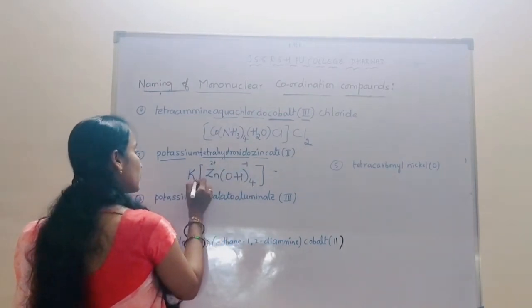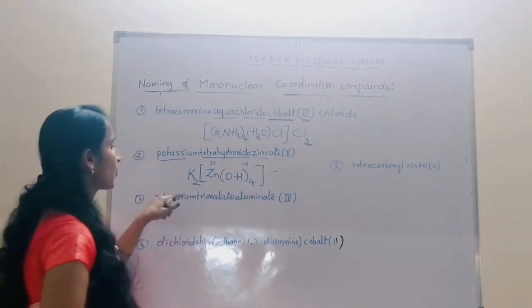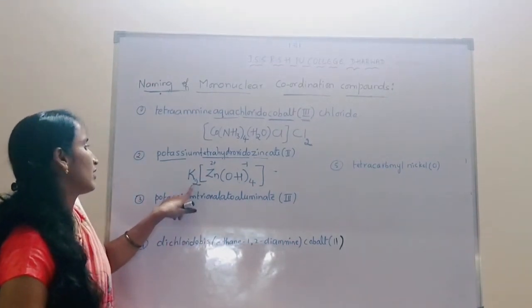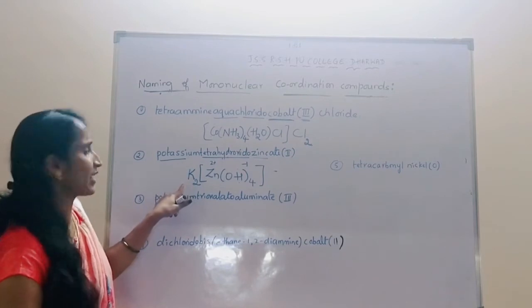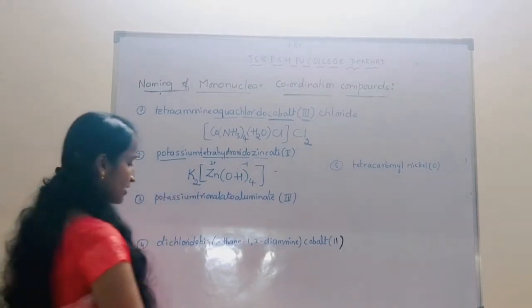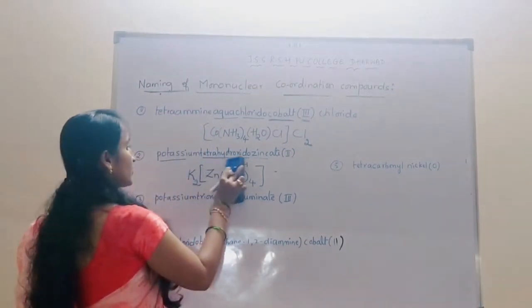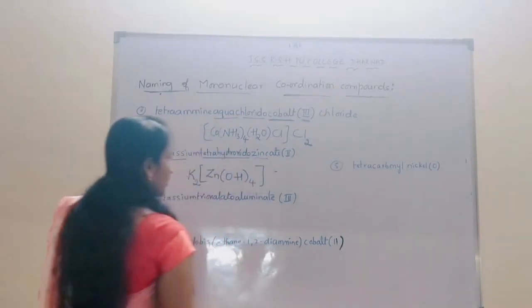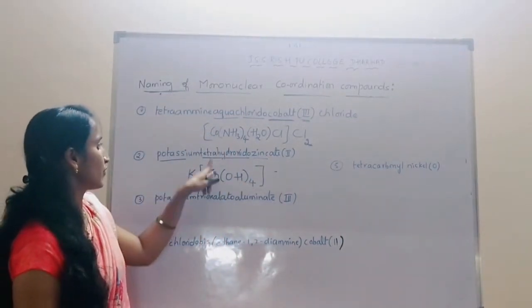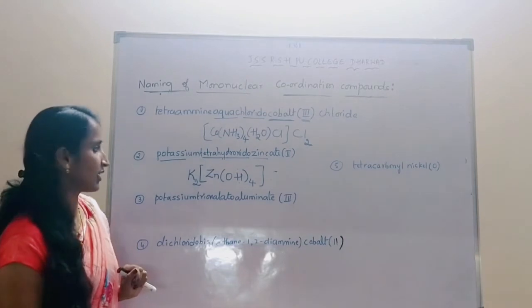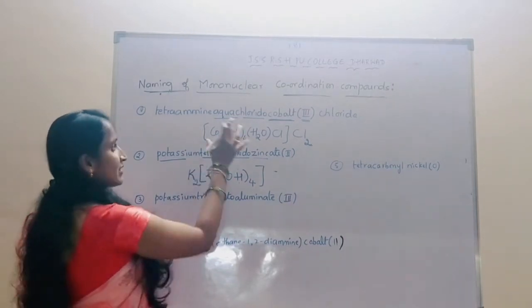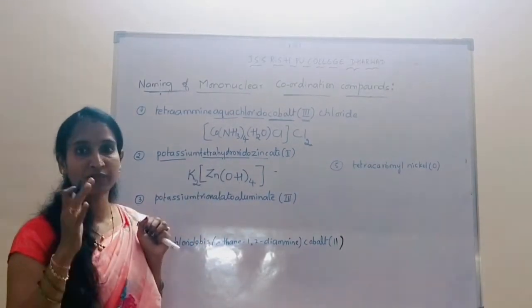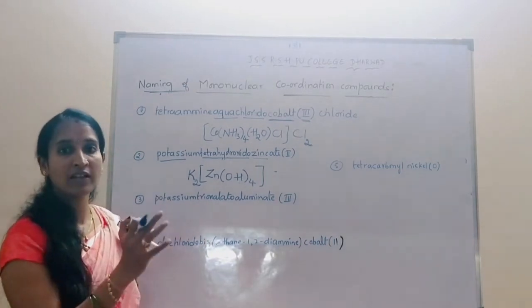So to neutralize this coordination compound, we have to put 2 for potassium. So that is K2ZnOH4. So this is the neutral formula for the above coordination compound. Understood? So this is the way of writing the formula from the naming.